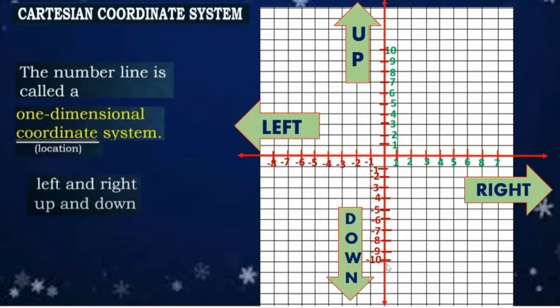Since we can move right, left, up and down, therefore this is a two-dimensional coordinate system. We can move to the right and to the left, and it can also extend up and down.